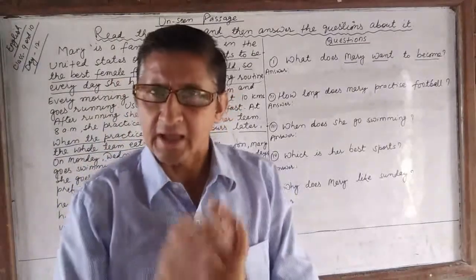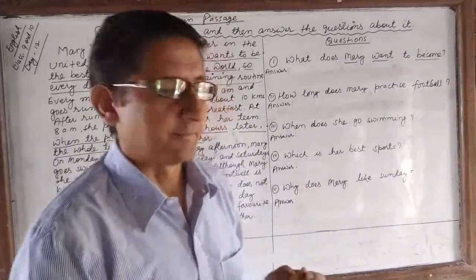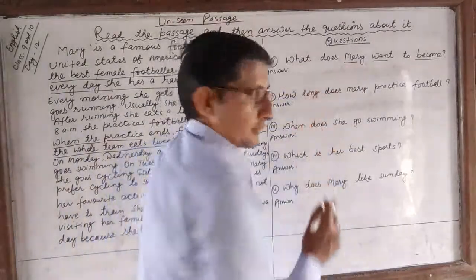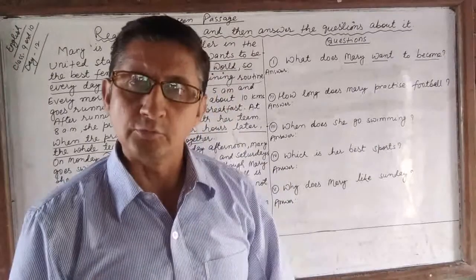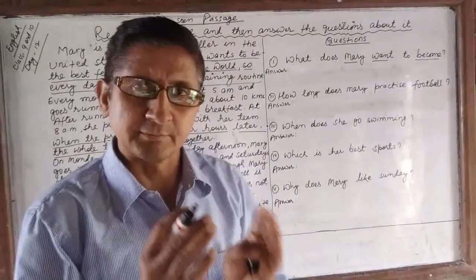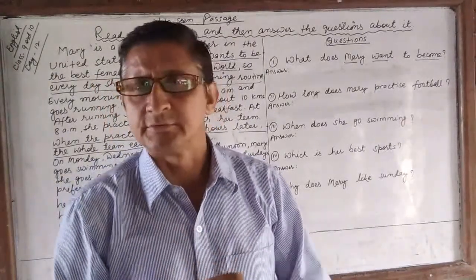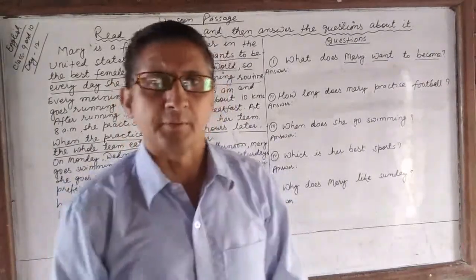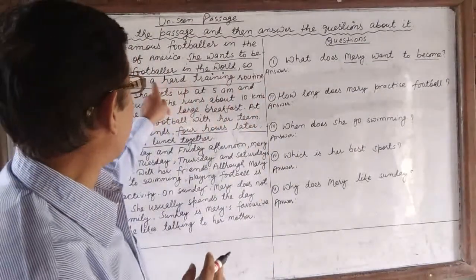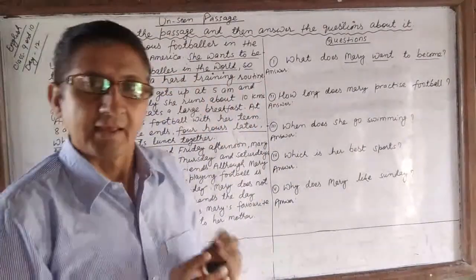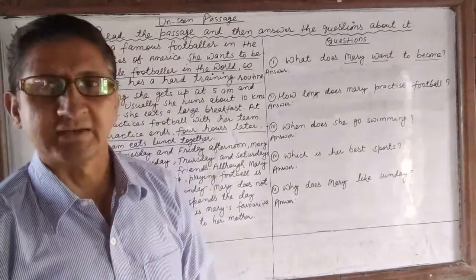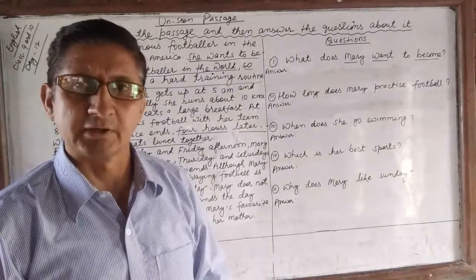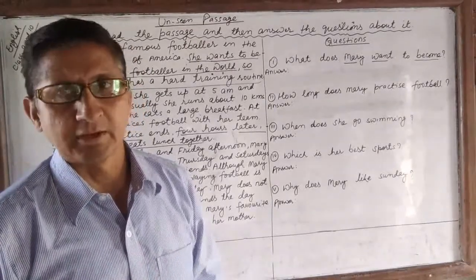Let's write down the answer of this question. We have to write the answer in our own words using the keywords from the question and keywords from the passage. We should not copy the whole sentence from the passage. The answer of question number 1 is in this sentence, and we don't copy the whole sentence. We write the answer in our own words using the keywords from the question and keywords from the passage.